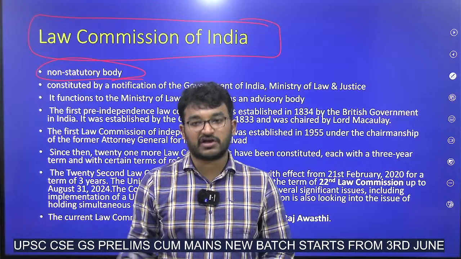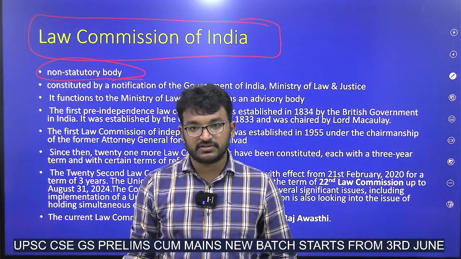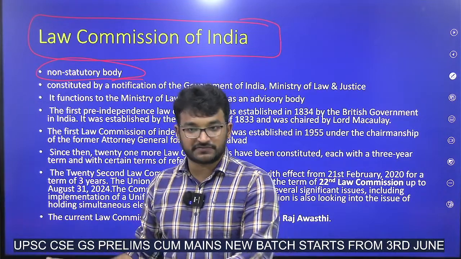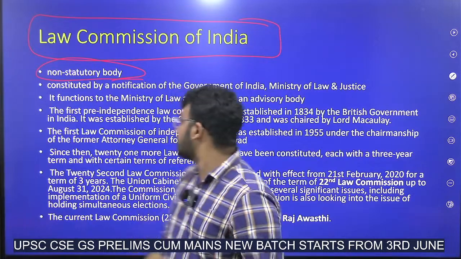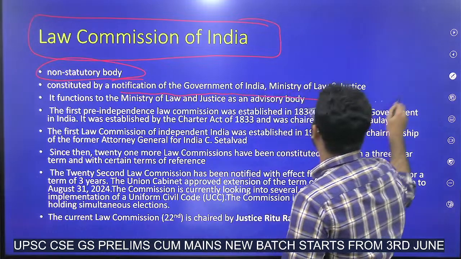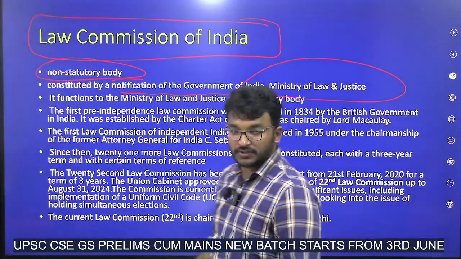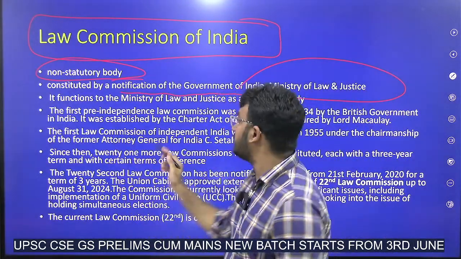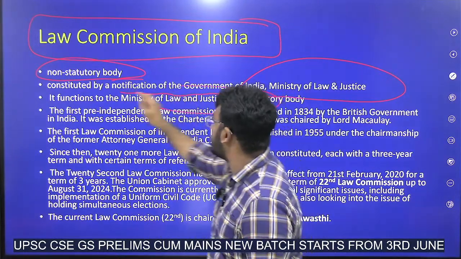Generally, the time period of the Law Commission is 3 years. Recently, the time period of the 22nd Law Commission has been increased. This will be notified by the Government of India, Ministry of Law and Justice. So this Law Commission of India functions under the Ministry of Law and Justice.